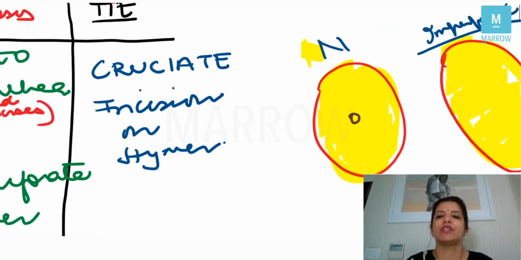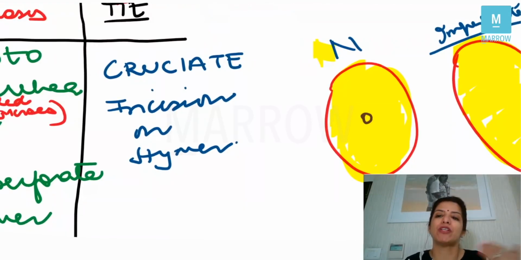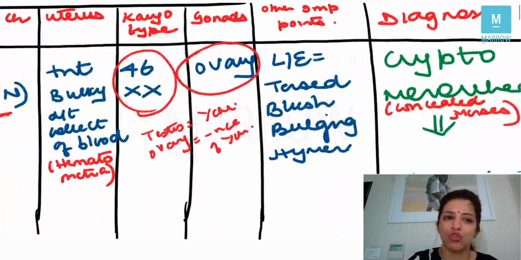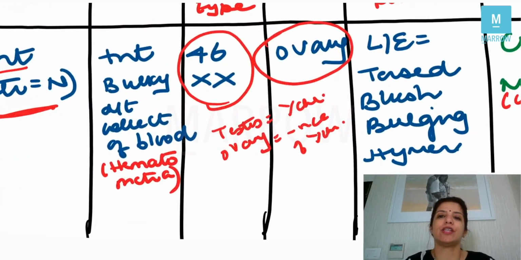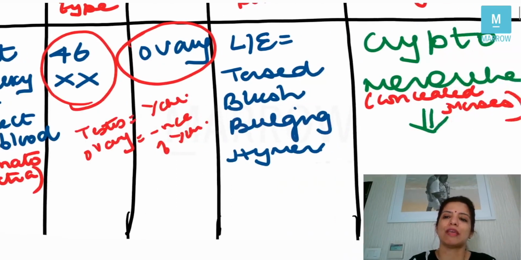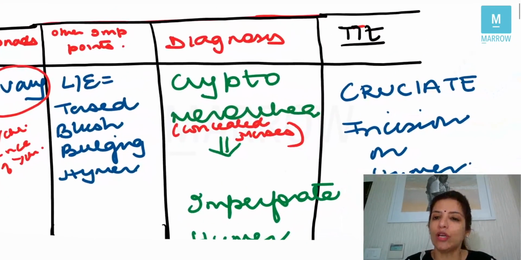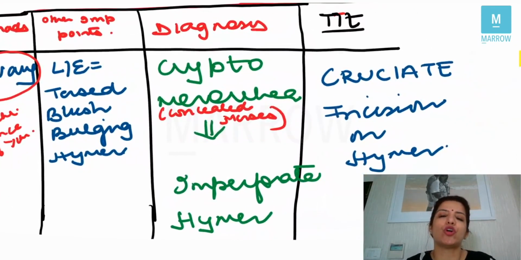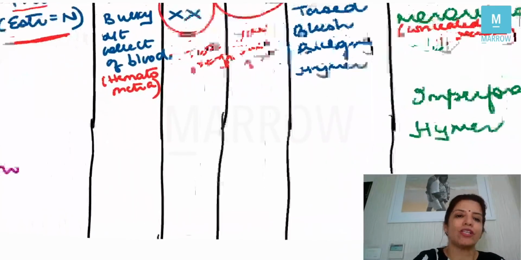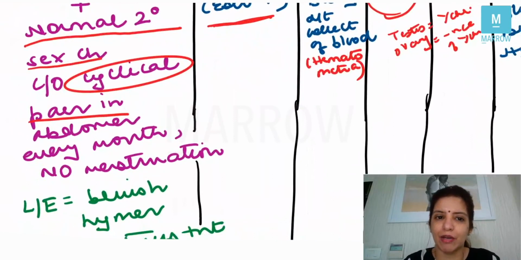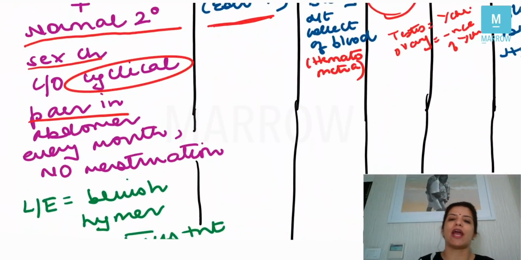So what will happen is this female will menstruate normally, but her menstrual blood will keep on collecting in the uterus, and that is why you are getting a bulky uterus which has collection of blood, and that is what is called hematometra. The only treatment which you have to do is give a cruciate incision on the hymen, and the female will start having her periods. The menstrual blood will come out, right? So the catch point here was the patient is having cyclical pain in abdomen every month but no menstruation, and you get a bluish hymen, right?